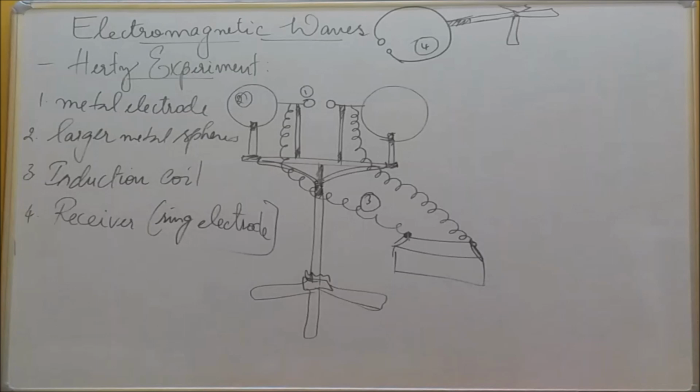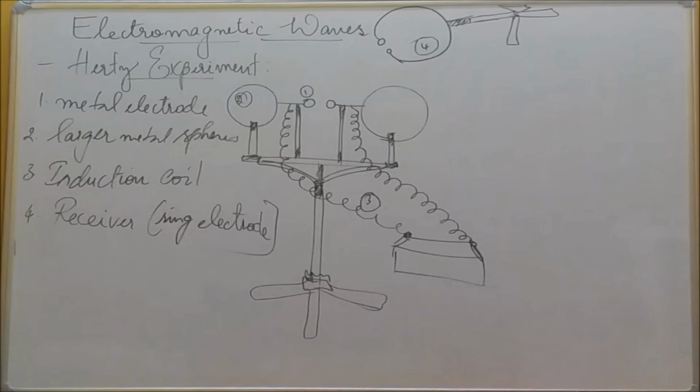So what is the Hertz experiment? Initially, I have marked 1, 2, 3 here. The two number 1 parts are metal electrodes, and the two larger ones are metal spheres. Number 3 is the induction coil, and number 4 is the receiver, which is made of ring electrodes.